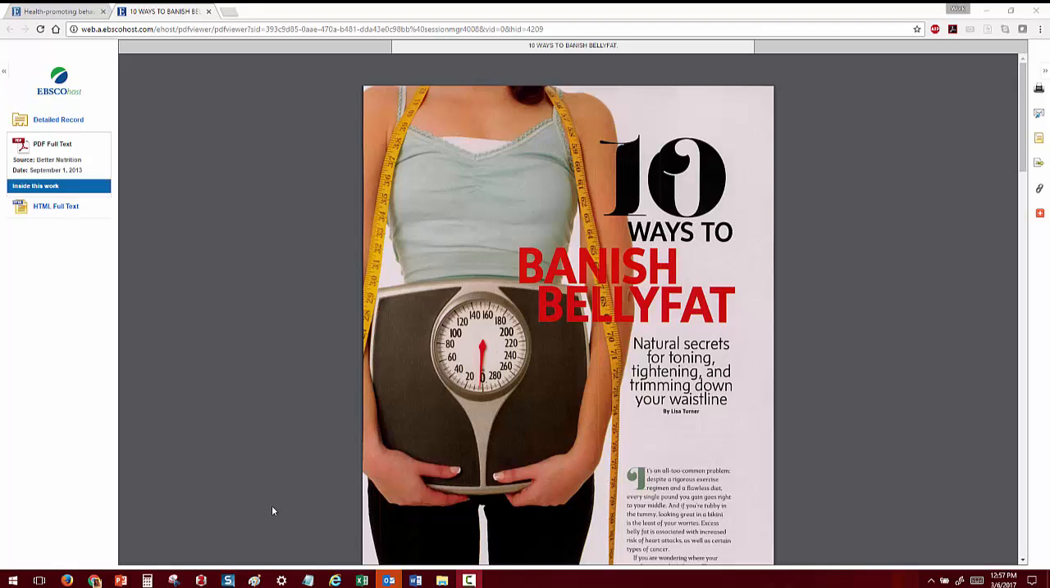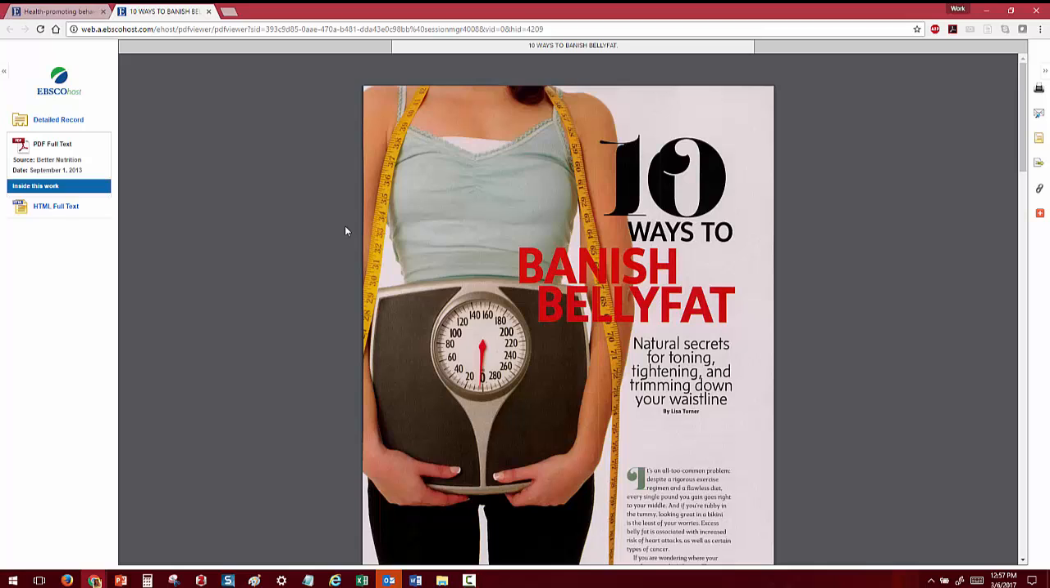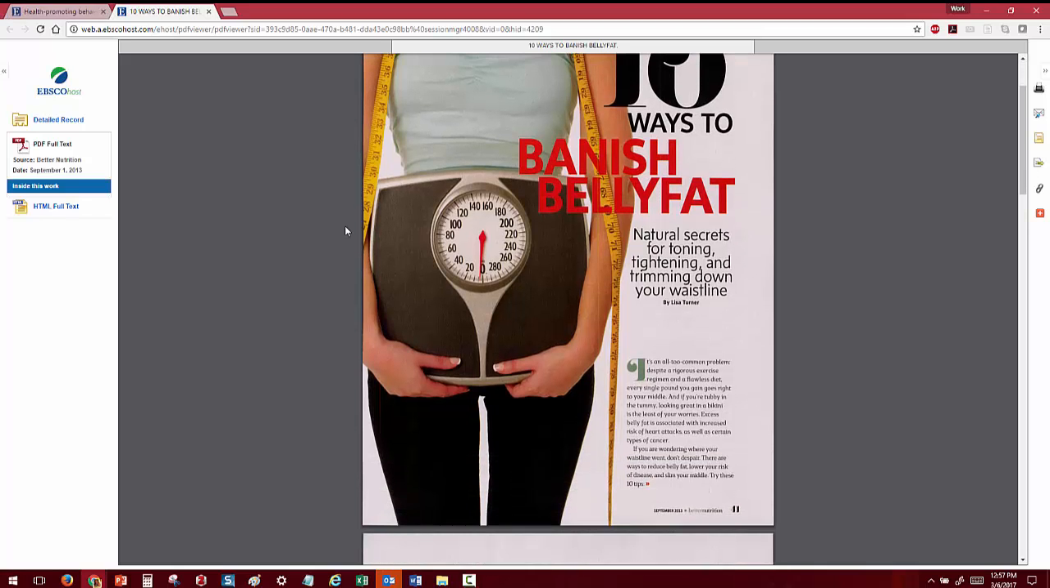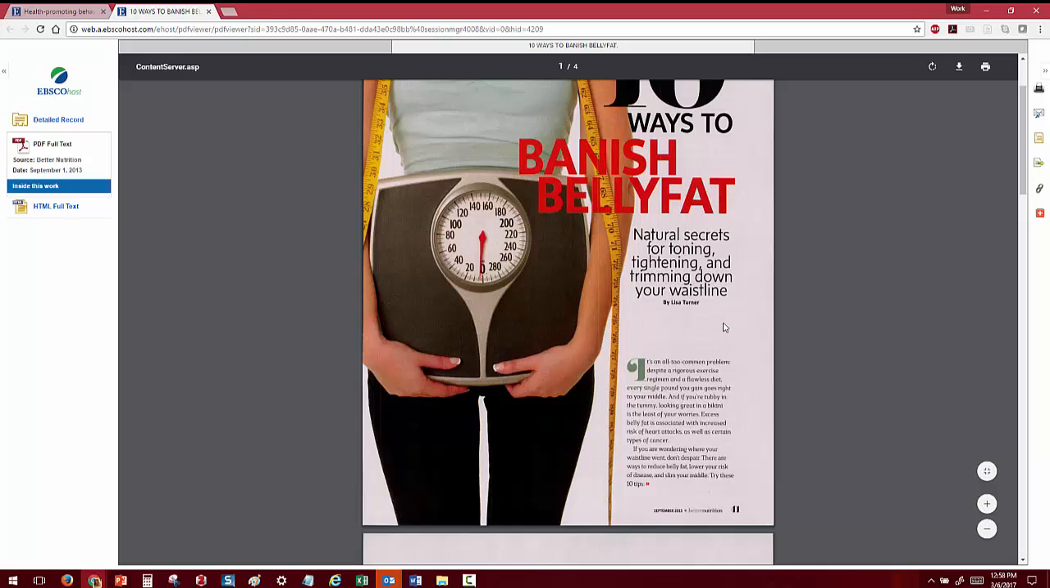As we look through this article, you can see, first of all, there are pictures right here on the left side of the screen that grab your attention. You can also see, as you look down the magazine article, that this is an article published pretty recently, September 2013, in Better Nutrition magazine. The article was written by Lisa Turner.